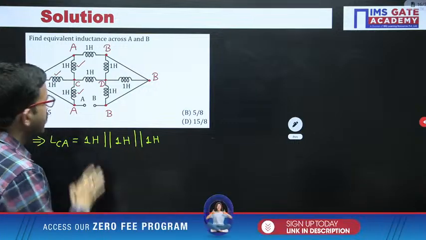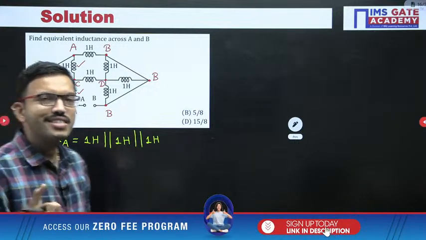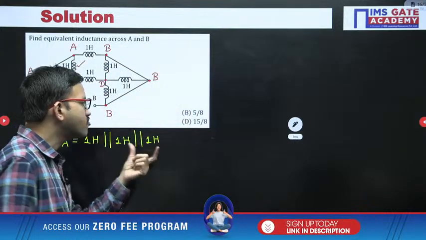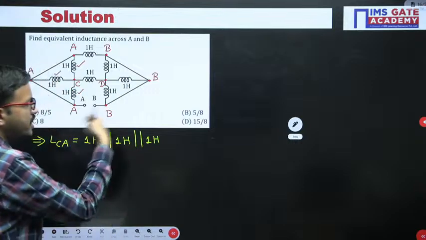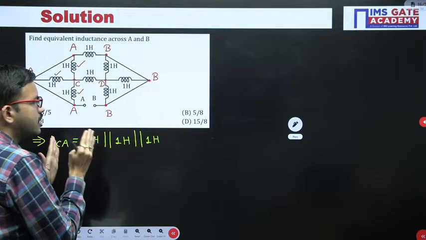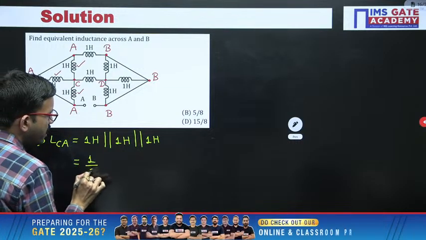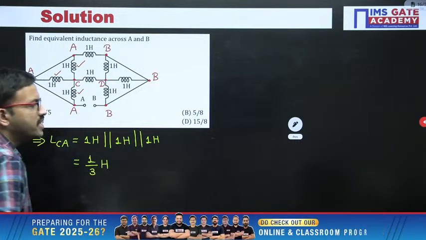I hope all of you know, whenever resistors or inductors are connected in parallel, especially when you are having equal values, L equivalent is nothing but L divided by 3. So here you are getting 1 by 3 Henry.